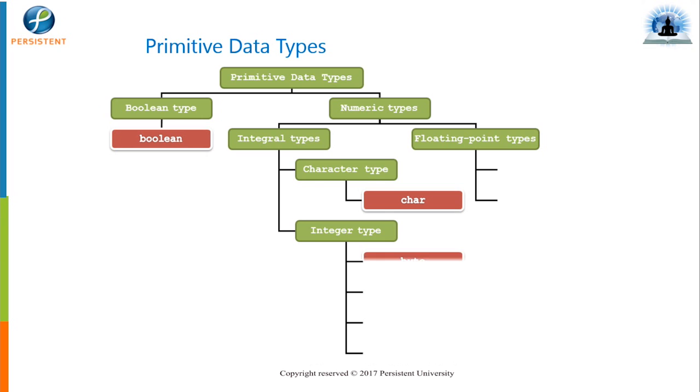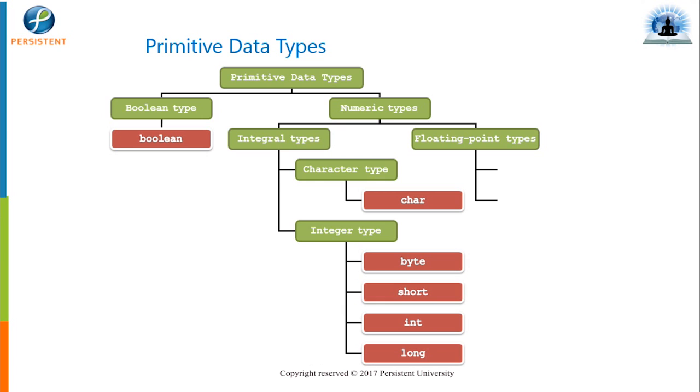Yeah, so the ones which you see in the red block are the actual data types which we can use in Java. Okay, and in case of integral type we have 4 types, starting with the smallest one, it is byte, then short, then int, and then long. So the shortest one is byte, then short, int, and then long. If you see in floating, we have 2, that is float and double. Okay, so we have a total of 8 data types in Java, and this is the basic hierarchy of data types.